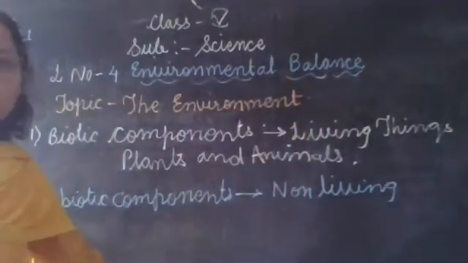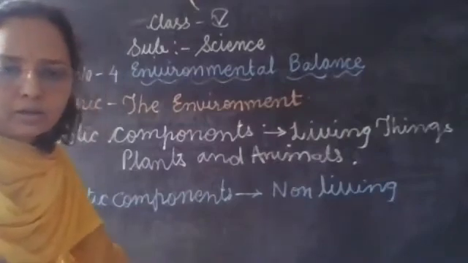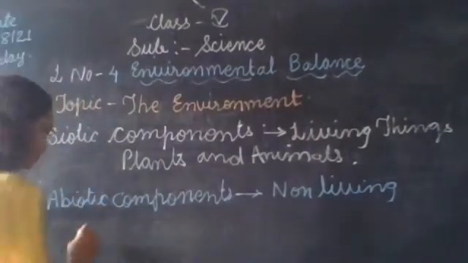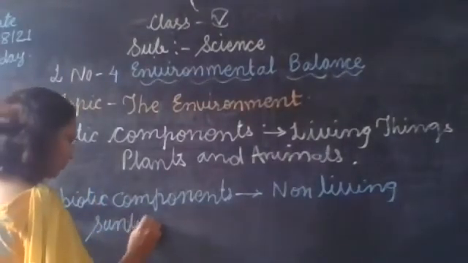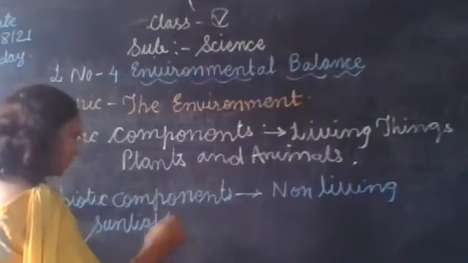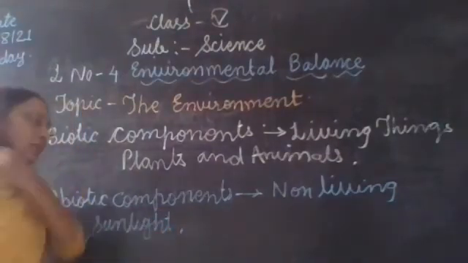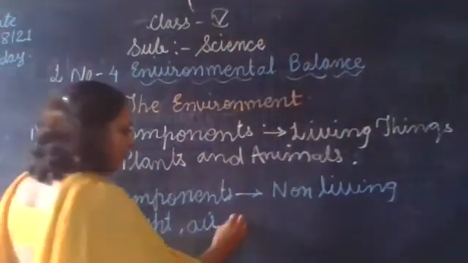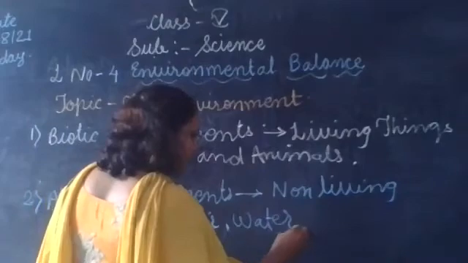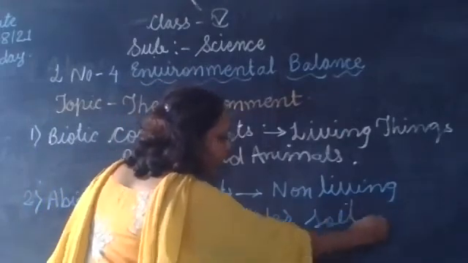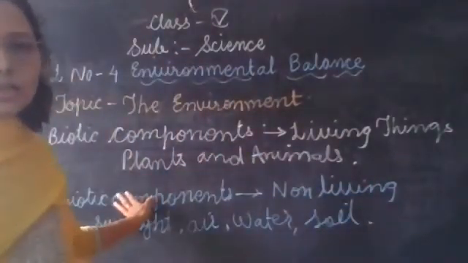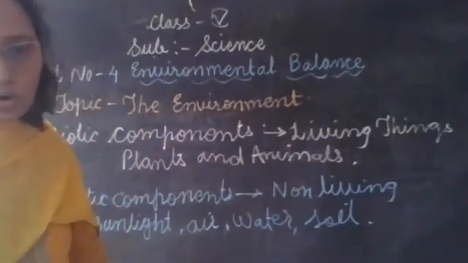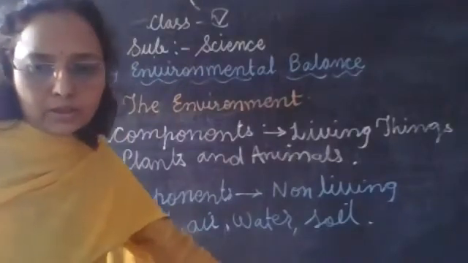So which are the non-living things in the environment? It includes sunlight, air, which is also a non-living thing, water, soil, and so on. So these are the abiotic factors or abiotic components of the environment.